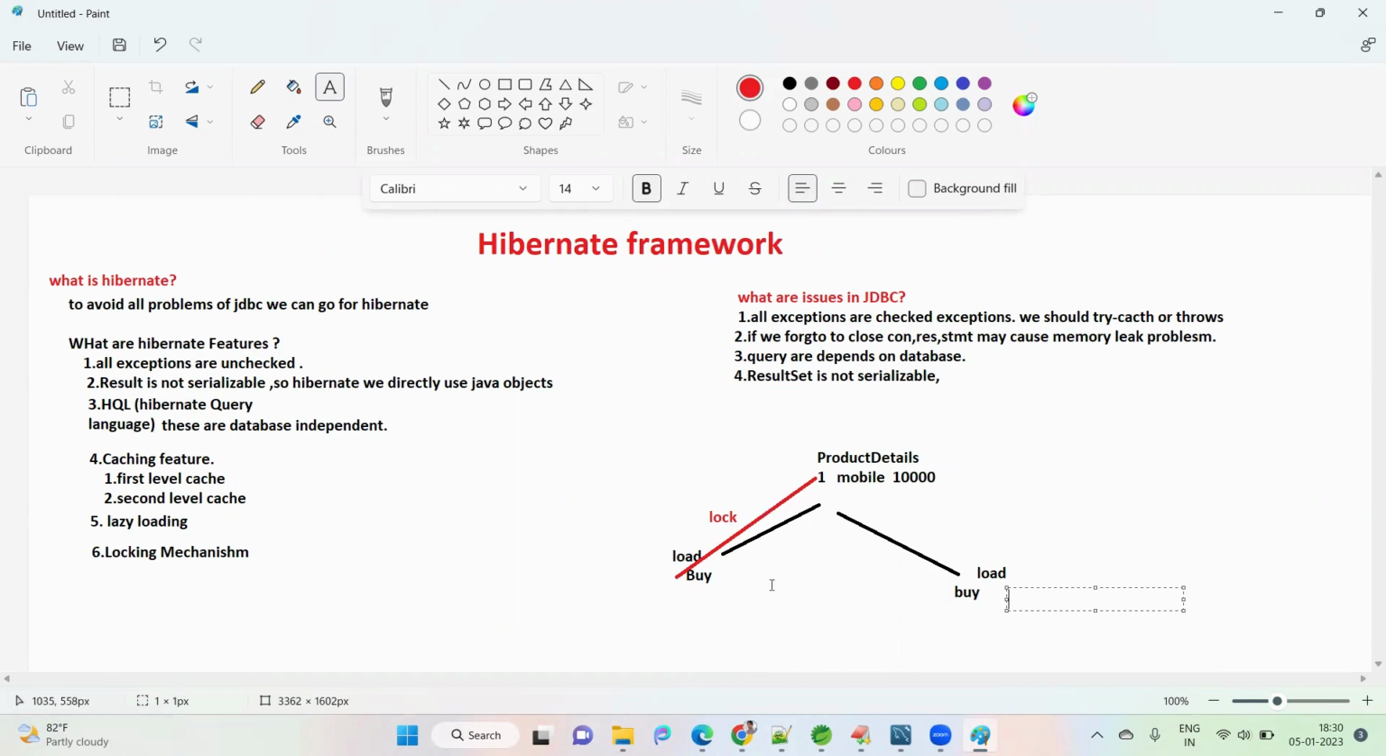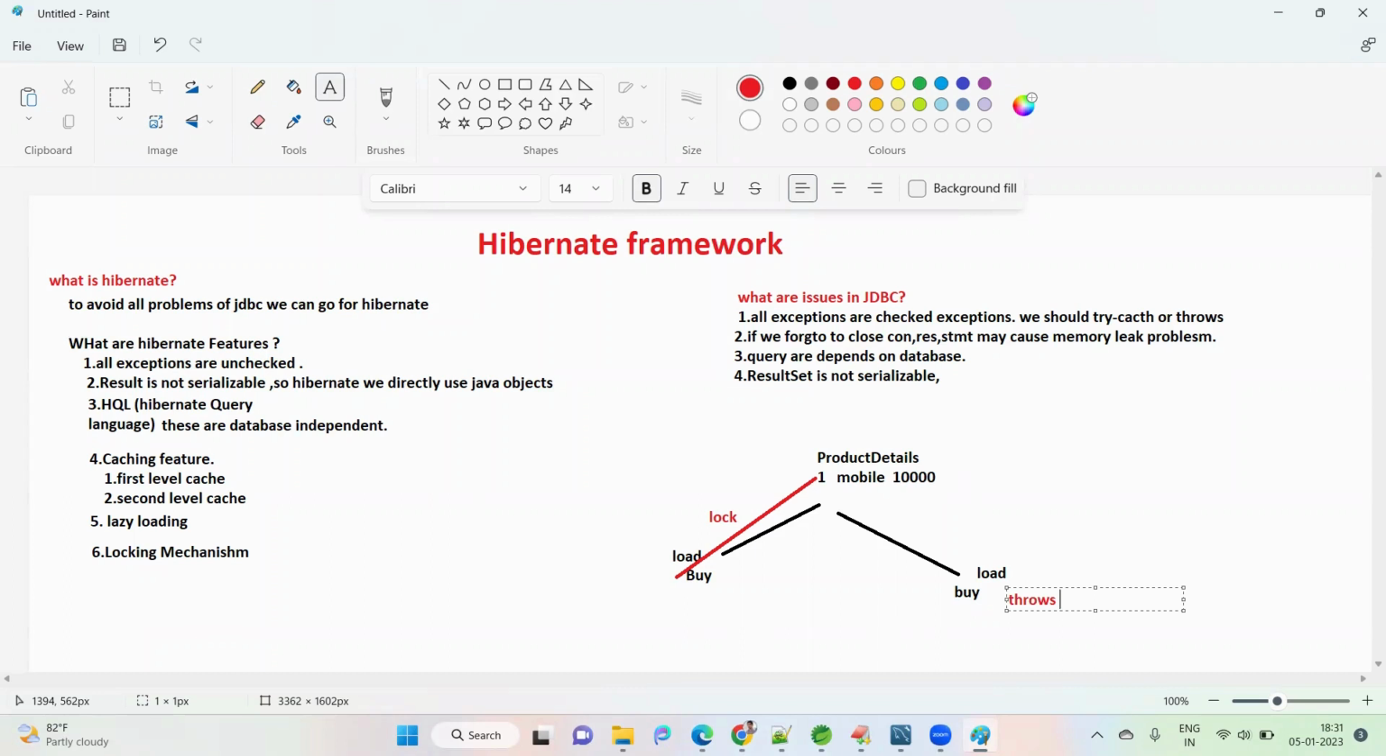I'm repeating. Whenever the first person clicks on buy, Hibernate internally does the locking for this row. That means no other person can change this data. When the second person tries to click on buy, Hibernate goes and checks whether the row is already locked. If it is already locked, it will throw an exception, like item already sold. We sometimes see this error after entering the payment stage, where we see the item is already sold. We have seen this kind of scenario multiple times.